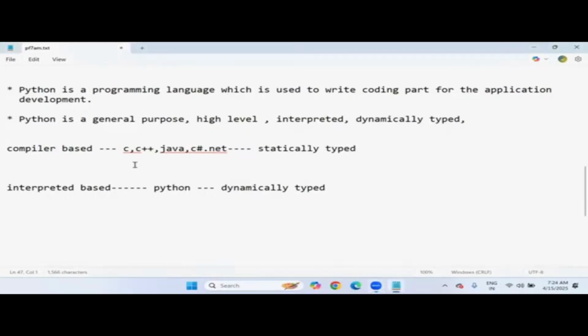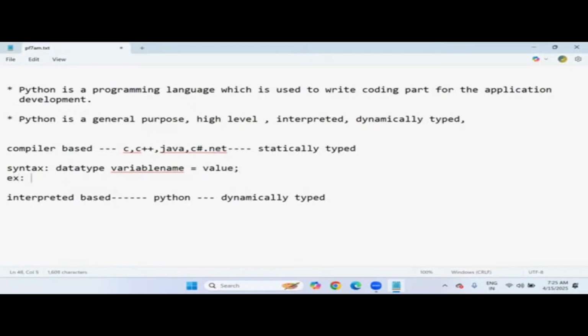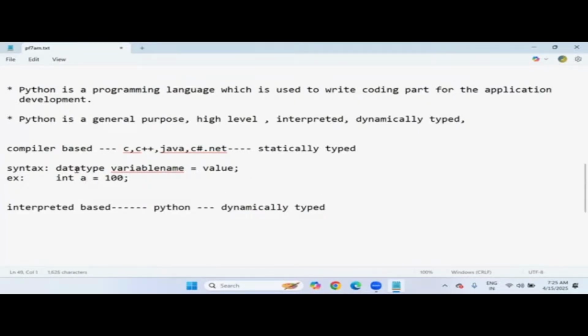Now, if you want to declare a variable in languages like C, C++, Java, C#, .NET, this is the syntax we follow: data type, variable name equals value. This is the common declaration. For example, here the data type is integer, the variable name is a, and 100 is the value. This is a very common syntax which we follow in these languages because they are statically typed.